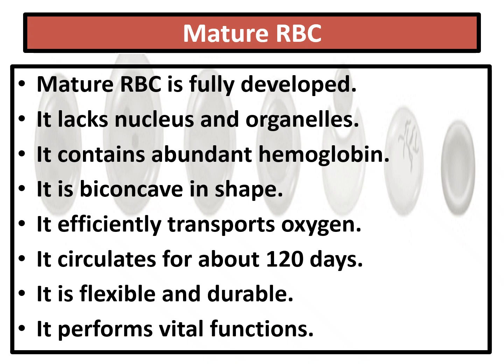How is a mature RBC fully formed? It lacks a nucleus and organelles. It contains only abundant hemoglobin, and we already know it is biconcave in shape. It transports oxygen very efficiently, and it circulates for about 120 days. It is flexible and durable, and it performs very vital functions.